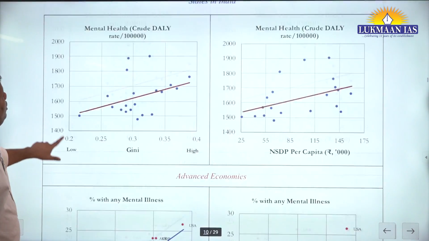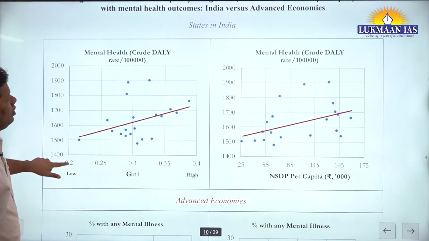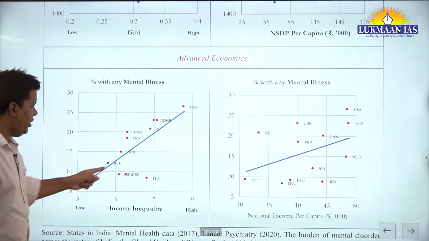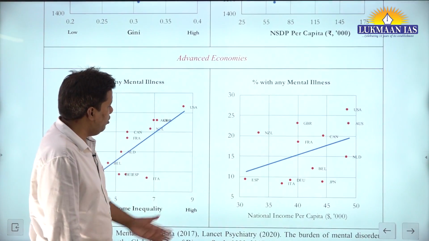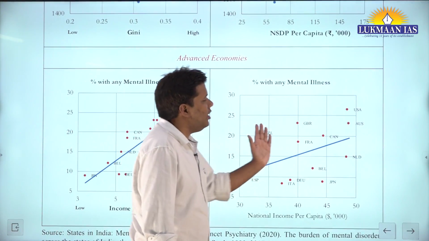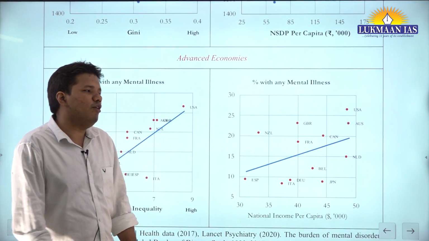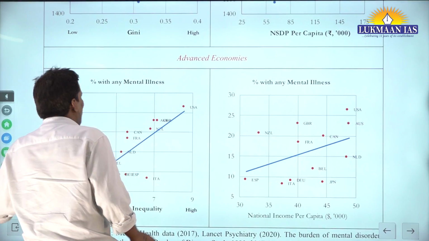Here they're talking about mental health, so this is a positive thing. Here it is a negative thing, with any mental illness. So whenever inequality is rising, your mental illness is also rising. This is funny. Your income is rising, yet there is a thing called perils of riches. You must know this phrase.